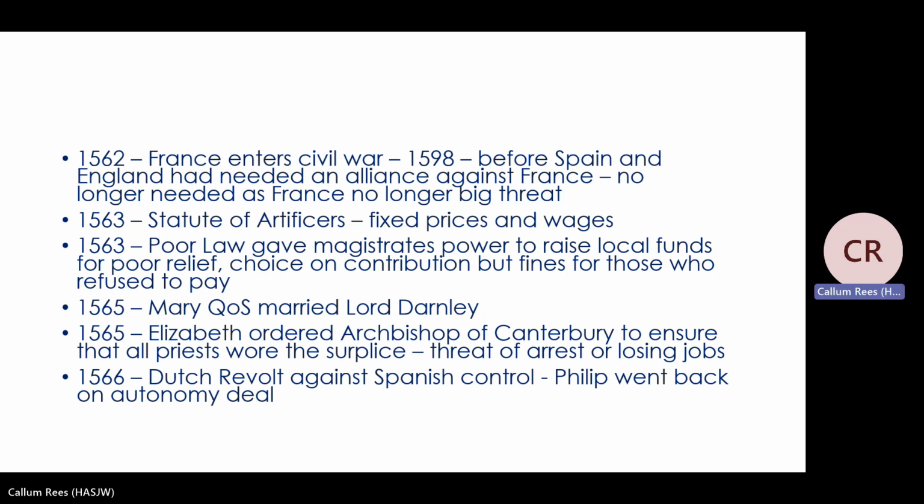Now in 1566, remember the Netherlands was ruled by the Spanish. Not all of the Dutch people were happy with Spanish control, especially because there was a big religious difference. The Spanish were Catholic and many of the Dutch were Protestant. And so we get in 1566 the start of the Dutch Revolt. So this is going to be Dutch people trying to reduce the influence of the Spanish in the Netherlands. So the Dutch Revolt is Dutch people fighting the Spanish.